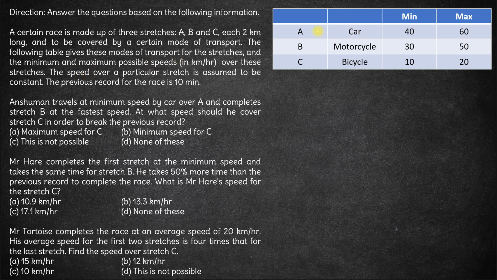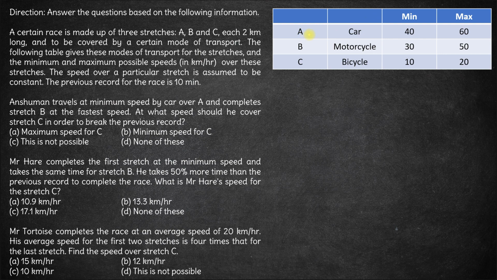stretches. For example, stretch A has to be covered by car. The minimum speed the car can travel is 40 and the maximum it can travel is 60. And the same is given for stretch B and C as well. The speed over a particular stretch is assumed to be constant. The previous record for the race is 10 minutes.